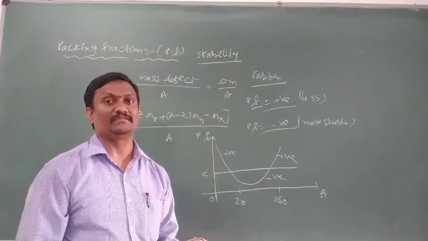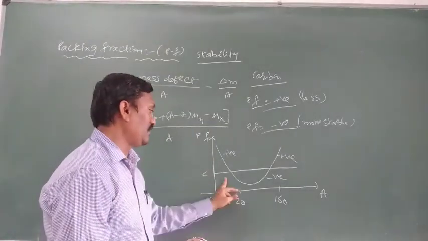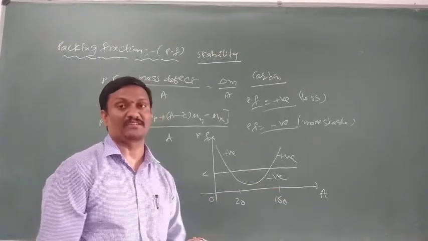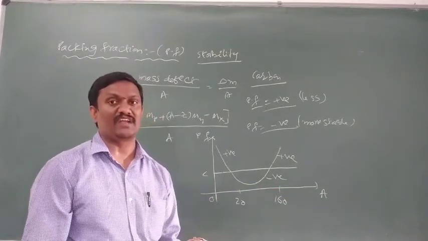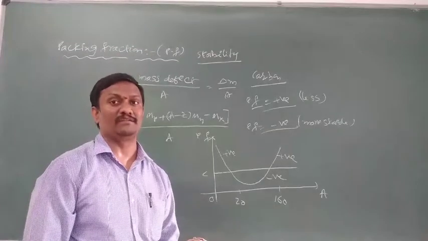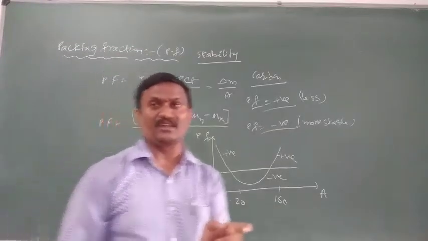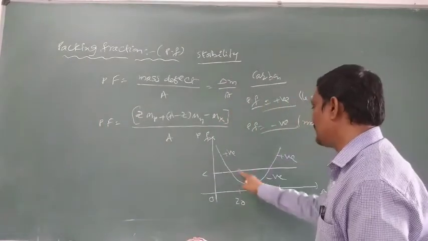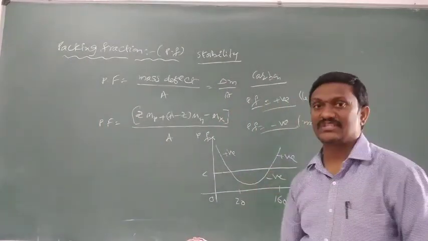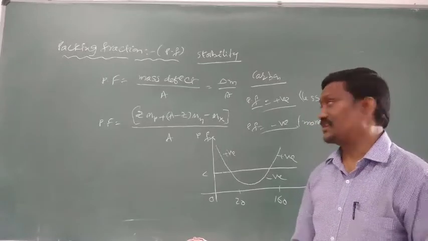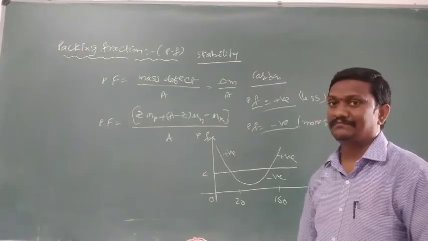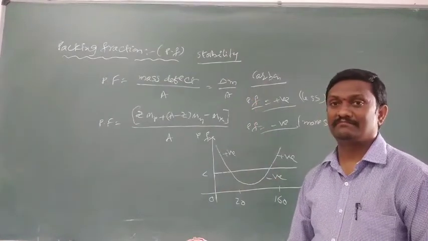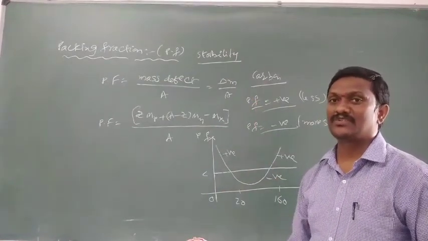And the middle elements, whose mass number lies between 20 to 160, have a negative packing fraction. A negative packing fraction indicates more stable. So very light elements are unstable, very heavy elements are also unstable, but middle elements are always more stable. So that is the importance of packing fraction. Packing fraction always explains the stability of the nucleus, how stability depends from one element to another.